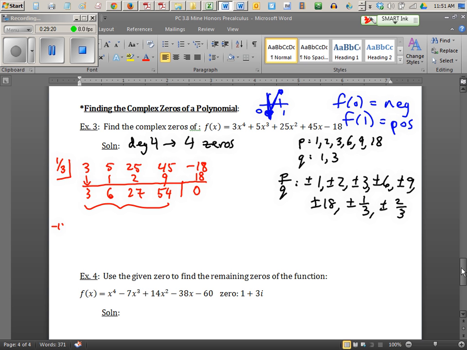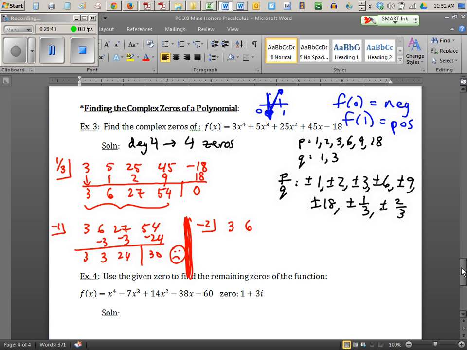I'm going to try -1 real quick. Don't forget you're using your quotient numbers now. But this doesn't work. That was a failure. I got 30. That's okay. Let's try -2. Got to have some failure in life. So -2. 30 is your remainder, and the remainder of 0 is negative.